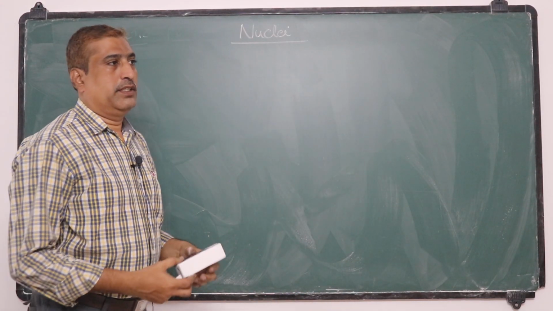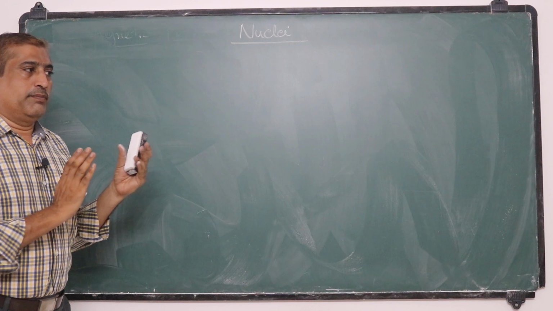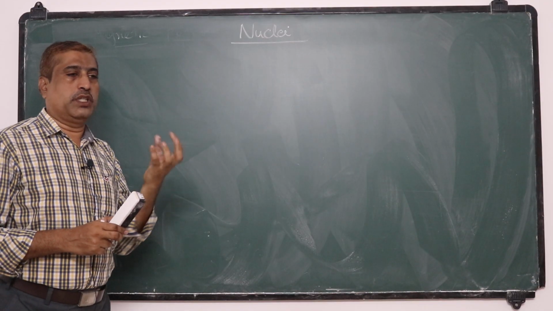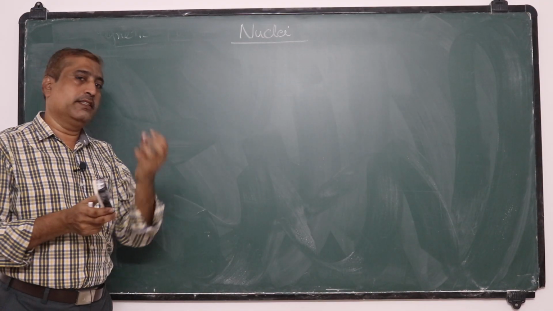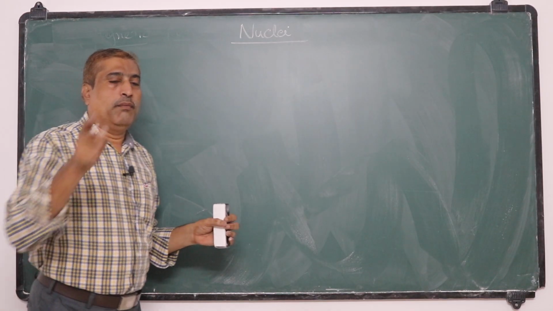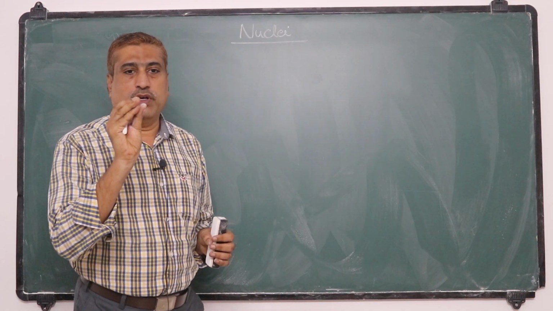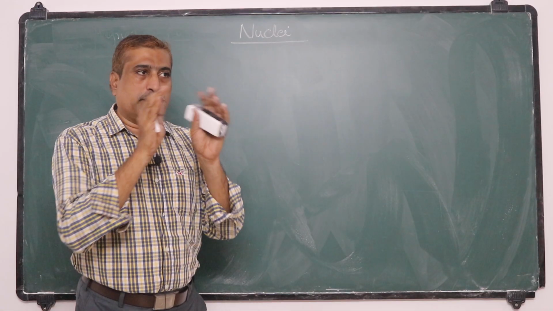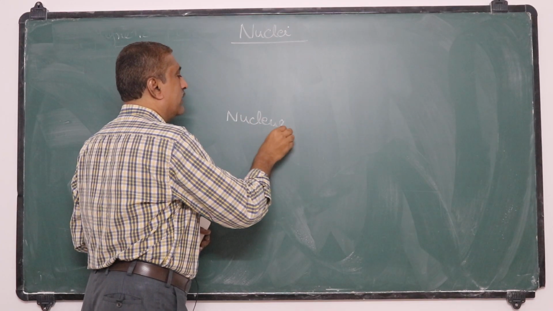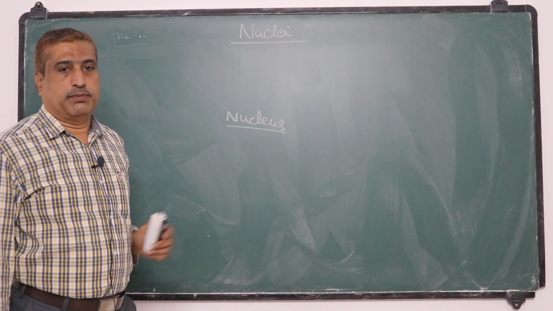From the results of the Rutherford alpha scattering experiment, he predicted that the total positive charge of the atom is concentrated at a single point in a smaller volume. Not only the charge, the total mass of the atom is also concentrated in a smaller volume of the atom, and that region he called the nucleus. So the concept of the nucleus was given by Rutherford on the basis of his alpha scattering experiment.